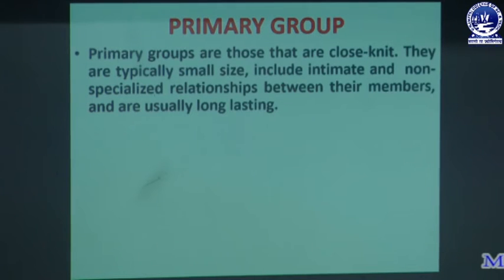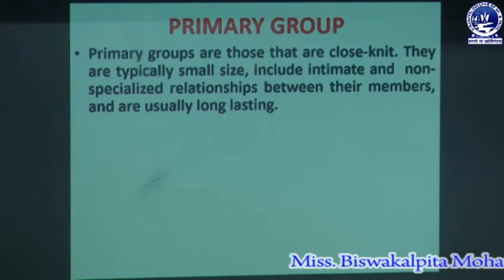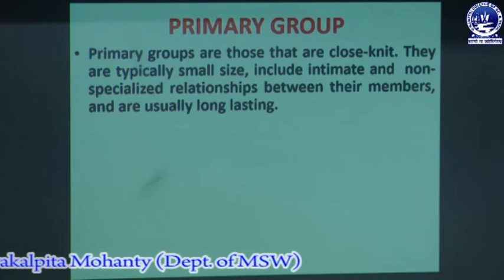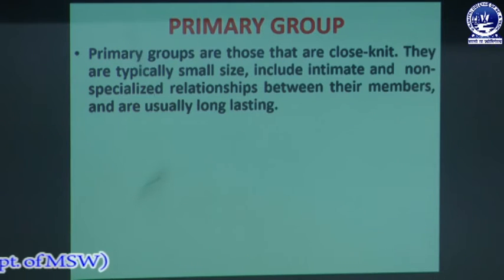What is a primary group, what is the importance of the primary group, what are the characteristics of the primary group, we will discuss that. Primary groups are those that are close knit. They are typically small in size, include intimate and non-specialized relationships between their members, and are usually long lasting.